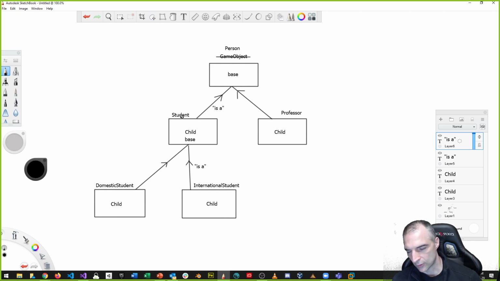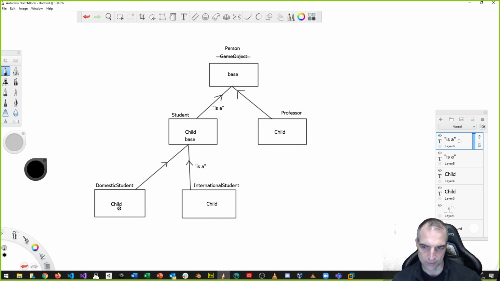The student is a person, the international student is a student, but the international student is also a person, because of the inheritance chain. You can actually say it in English: international student is a person. Yes, it's true. But an international student is not a professor. There's no relationship between international student and professor other than they share the same base class person.